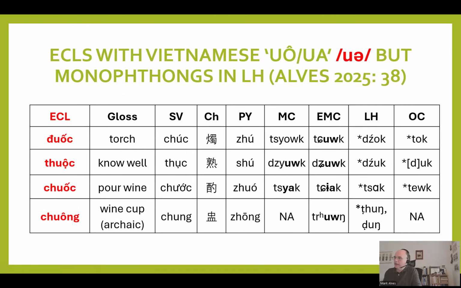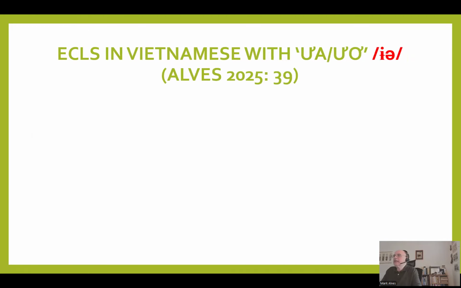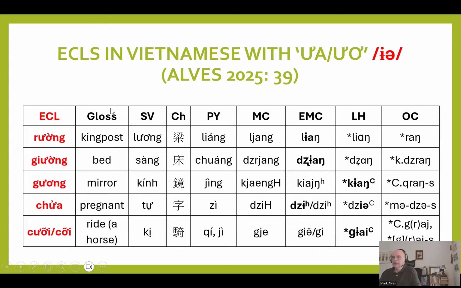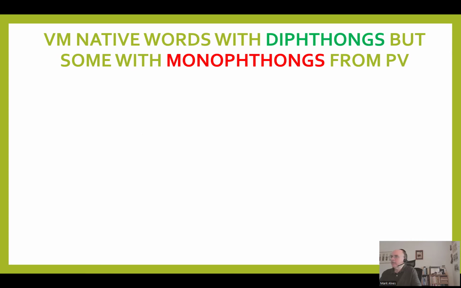But you can see how we might have ended up with diphthongs, a kind of reanalysis of the oo plus w sequence. Finally, we have these words here, rung, zung, rung, chua, kui, and we see again diphthongs in those earlier stages, and we see the oo back vowel, or sort of close to back unrounded, or mid-high unrounded. That's fine, but how about native vocabulary?